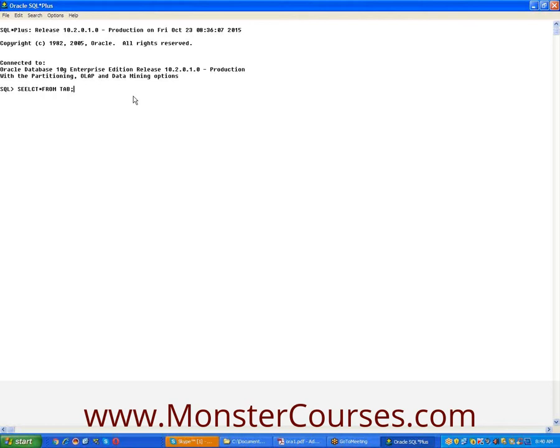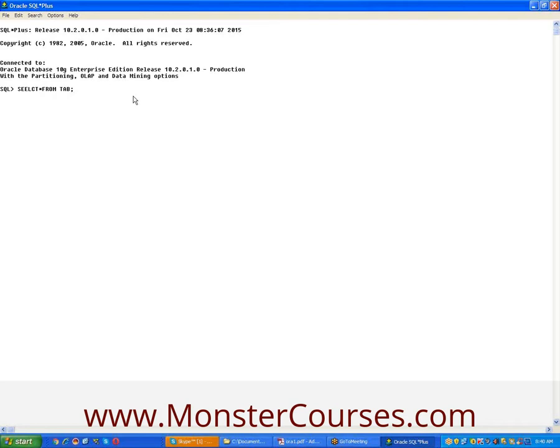You can enter the statements either in uppercase or lowercase or mixed case, because this is not a case sensitive language. Both SQL and PLSQL are not case sensitive. You can enter the SQL statements or PLSQL statements in uppercase, lowercase or mixed case.